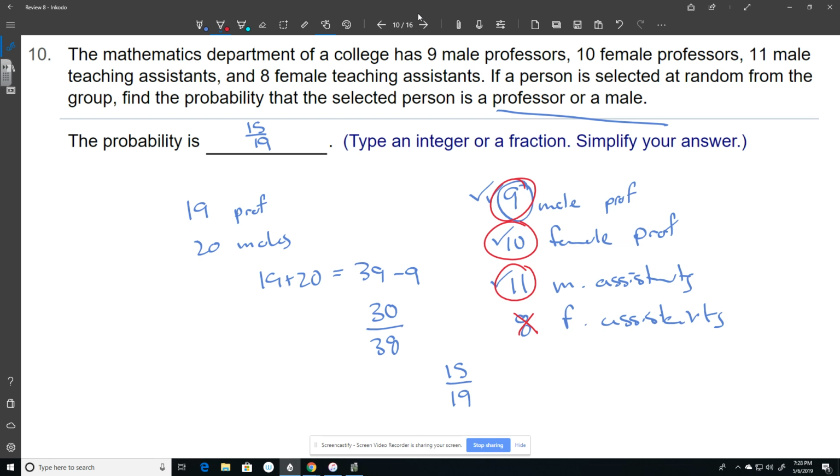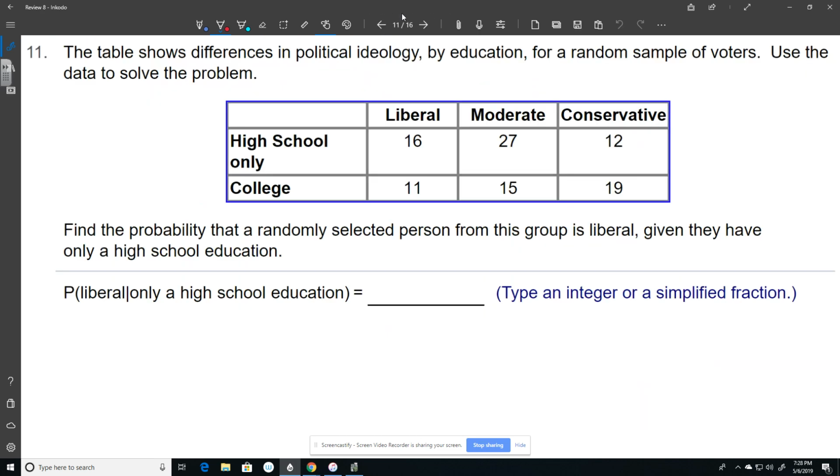So it means I'm just going to include the rest of them, which are 30 out of 38, which again simplifies to 15 over 19. So that would be your final answer. Either way works. Just be careful of counting things twice.